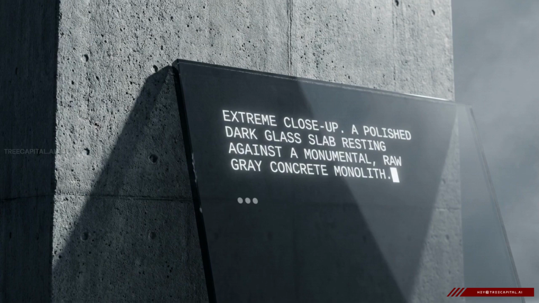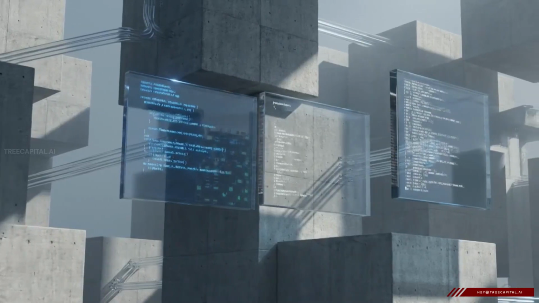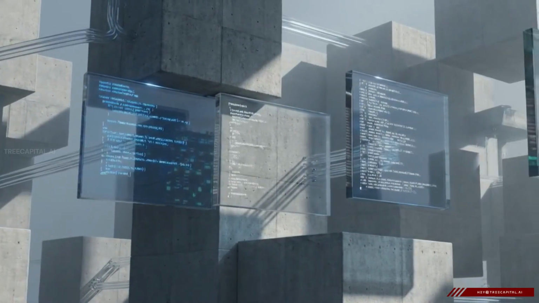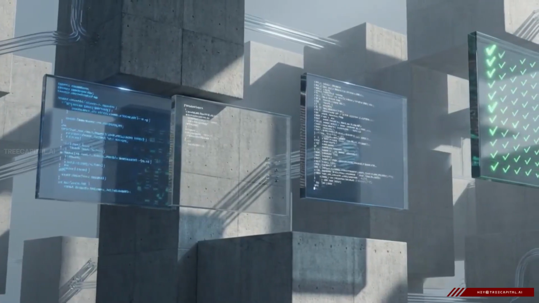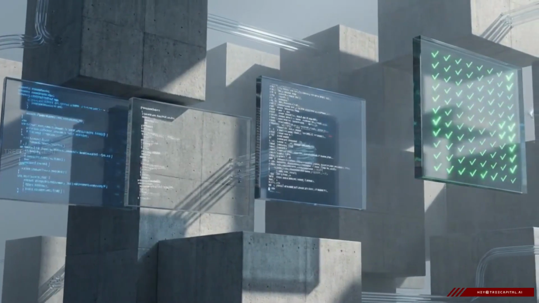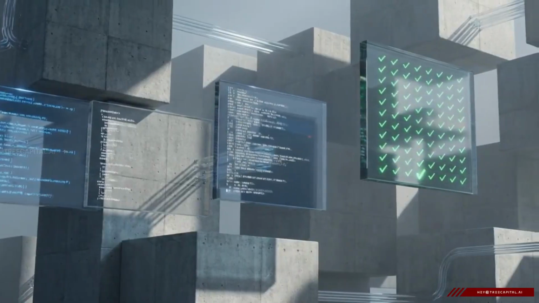We have spent the last couple of years typing questions into chatbots and waiting for text to appear. But we are moving past that prompt and response era. The next evolution is Agentic AI, systems that autonomously execute complex, multi-step workflows.